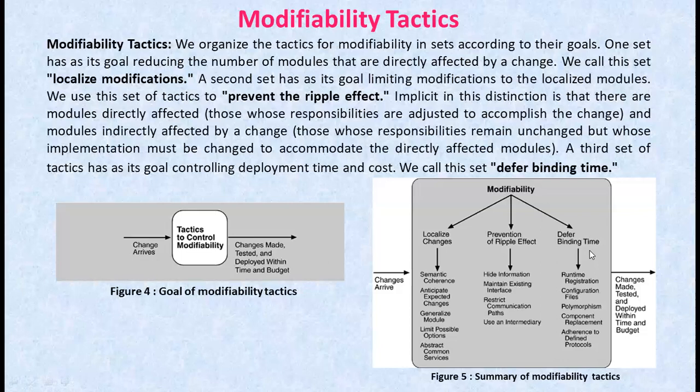But here the third one, that is defer binding time. Here our modifiability scenario includes two elements that are not satisfied by reducing the number of modules to be changed. That is time to deploy and allowing non-developers to make the changes. Here defer binding time supports both of these scenarios at the cost of requiring additional infrastructure to support the late binding. Decisions can be bound into the executing systems at various times, and we discuss those that affect